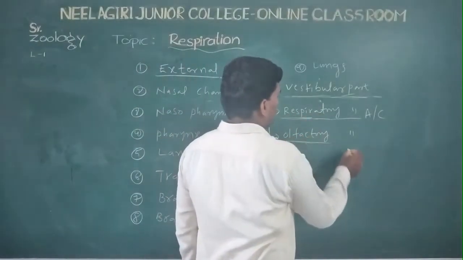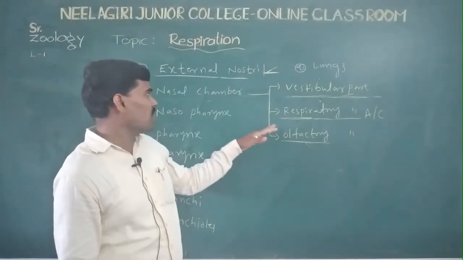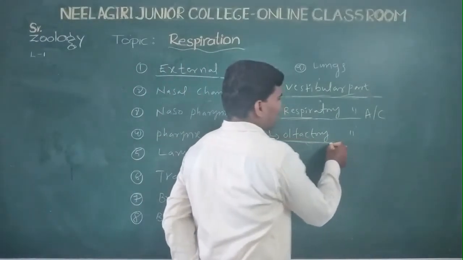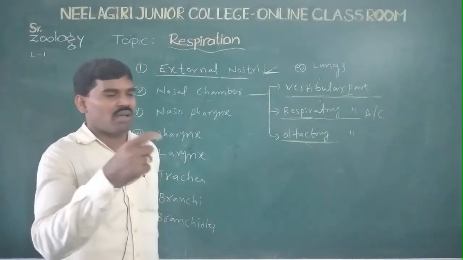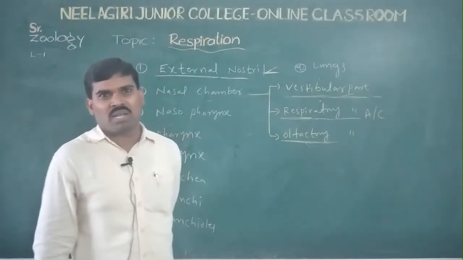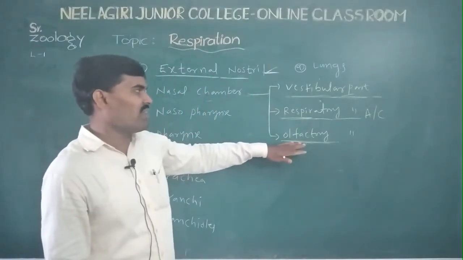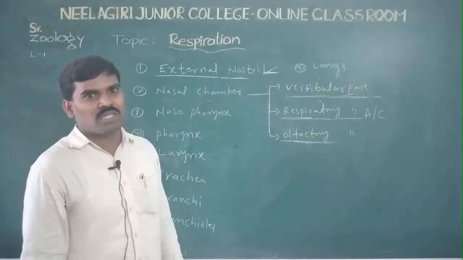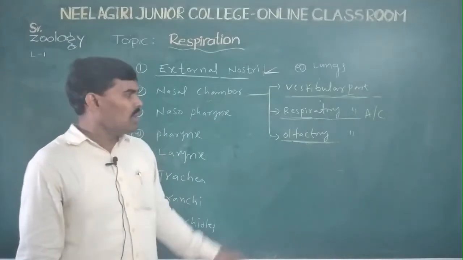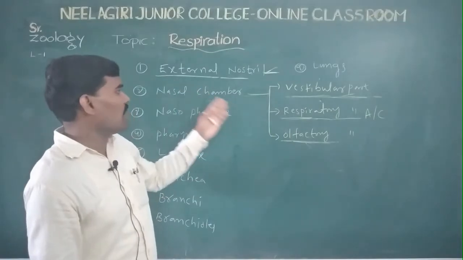Next, the olfactory part. The olfactory part is for the sense of smell. This is the third part of the nasal chamber. The olfactory part senses bad smells and good smells. In the olfactory part, the olfactory nerves are distributed, so the sense of smell is tested by the olfactory part.